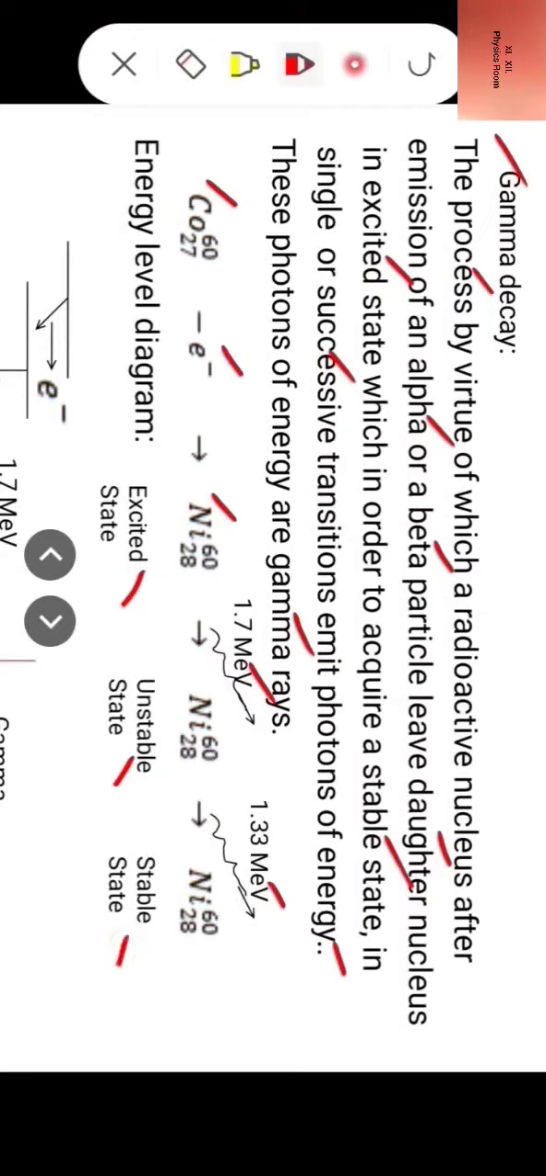The two photons of energy 1.17 million electron volt and then 1.33 million electron volt are nothing but the gamma rays. Now, the energy level diagram of this gamma emission. Here is cobalt-60. When it emits an electron, it reduces to nickel-60 here. Then it emits a photon of energy 1.17 million electron volts. Nickel still remains in an unstable state. Again it emits a photon of energy 1.33 million electron volt and reaches a stable state.